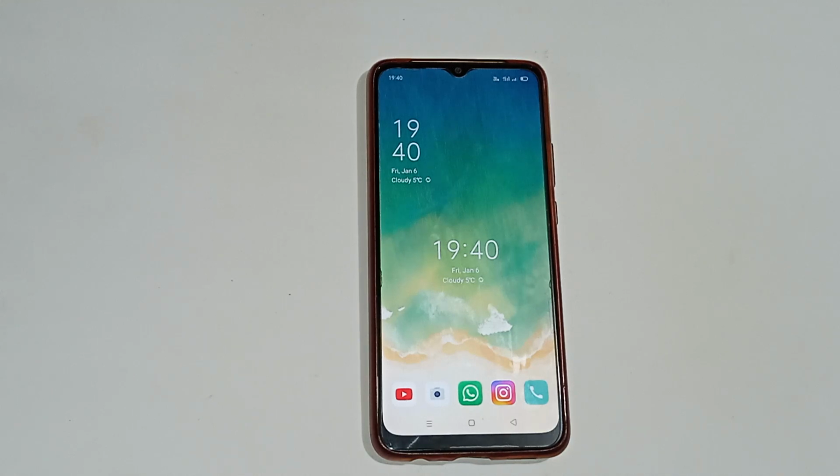So today's video title is how to turn on and off color correction in an Oppo phone. So let us start our video.